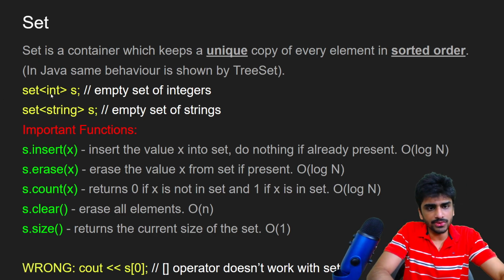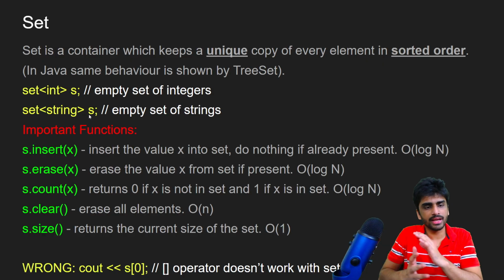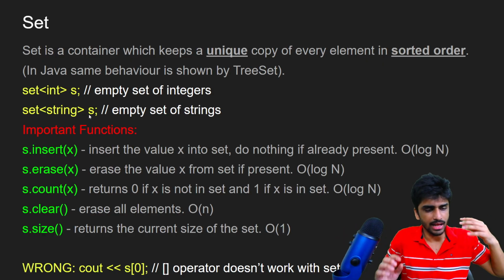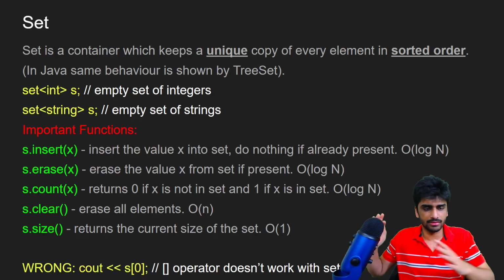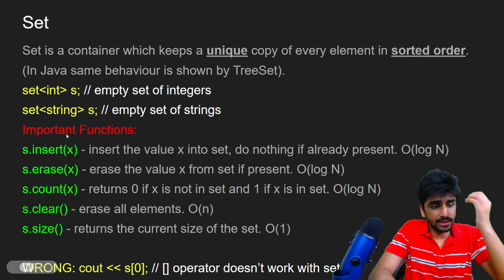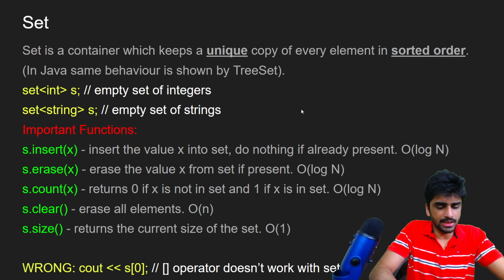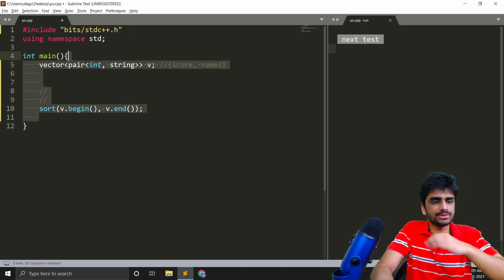And this is the way to define a set. So we can make a set of int, we can make a set of string, or we can make a set of any composite data type. So we can have a set of pair int string, or pair int comma vector string, or whatever. So we can have a set of any data type, and these are the main functions which are used with sets. So let's see in action how sets work.